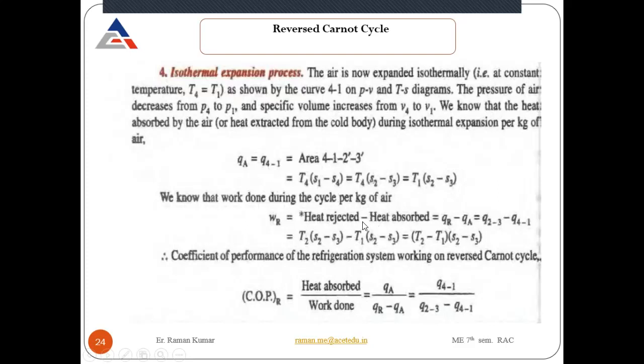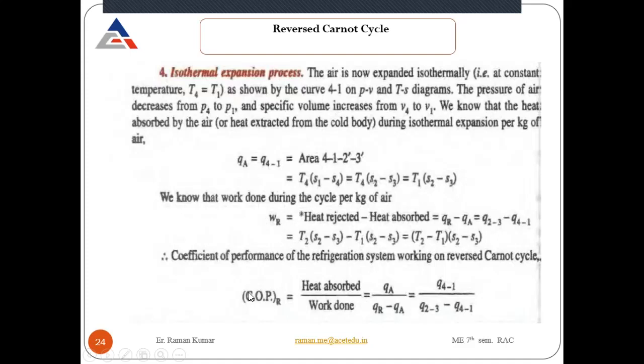So taking the difference, that will be equal to T2 into S2 minus S3 minus T1 into S2 minus S3. I will take the common value: T2 minus T1 into S2 minus S3. So this much is the work done during the cycle.